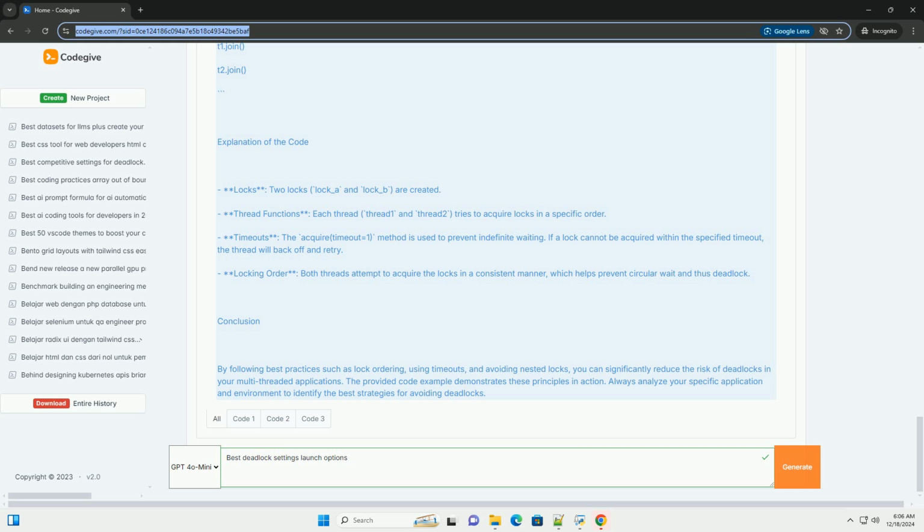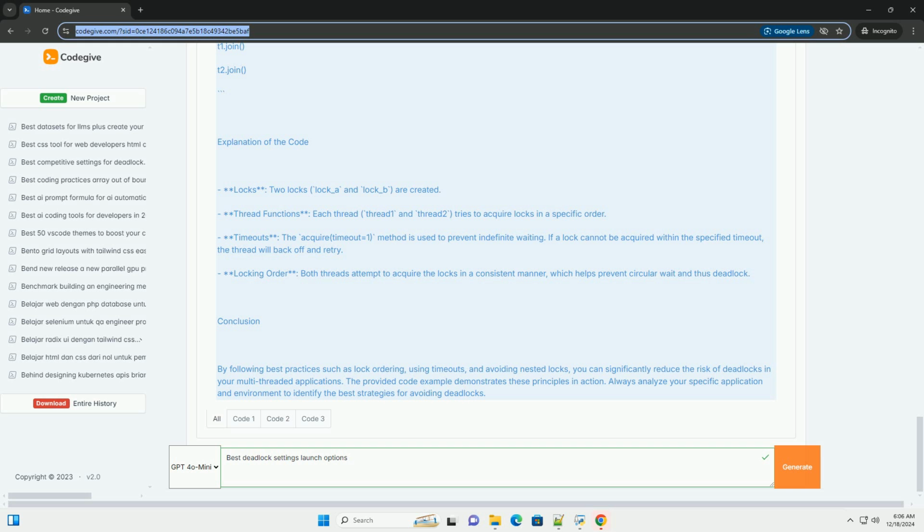Print "thread 1 trying to acquire lock_B". If lock_B.acquire(timeout=1): try: print "thread 1 acquired lock_B". Finally: lock_B.release(), print "thread 1 released lock_B". Else: print "thread 1 could not acquire lock_B, retrying".